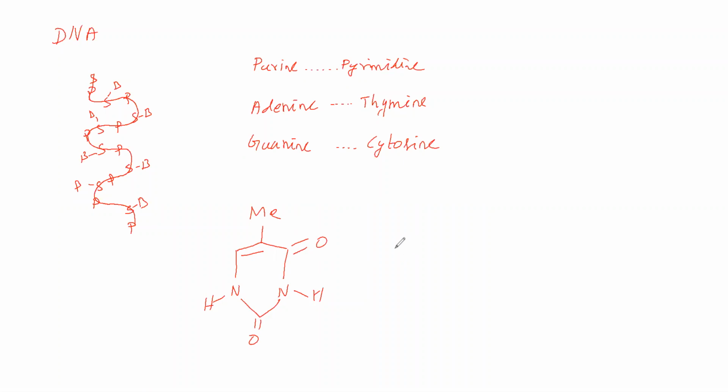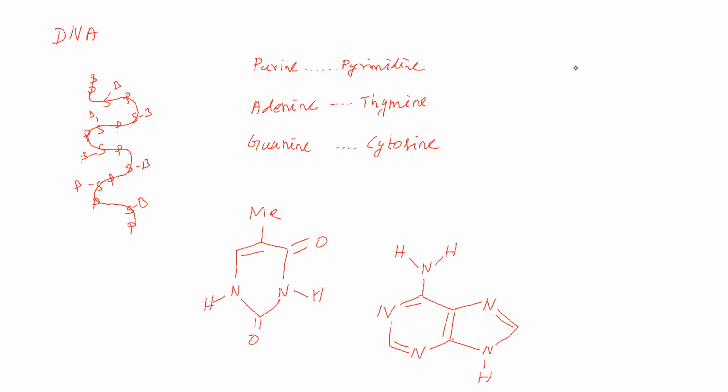Next we will take adenine. In the adenine, this is an NH2 group, this is N, this N, here N, then here N, here NH. Like this, sir, it is called adenine. It is called thymine. This is thymine, which is coming under pyrimidine base. It is adenine, which is coming under purine base.